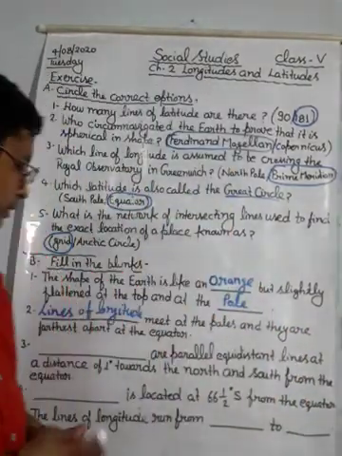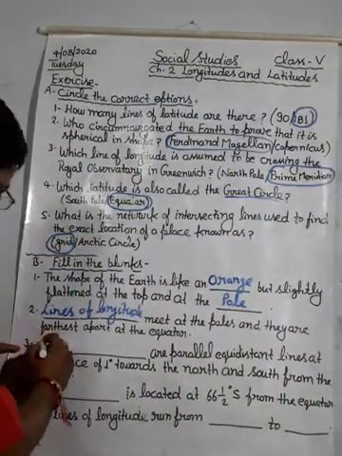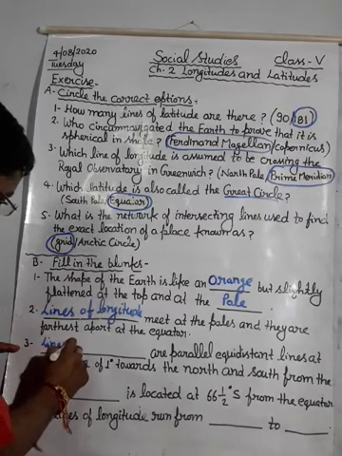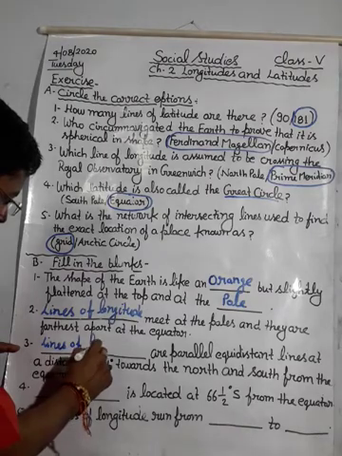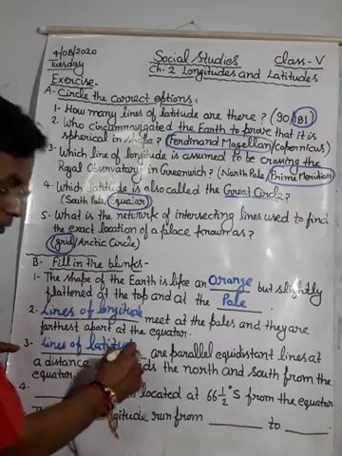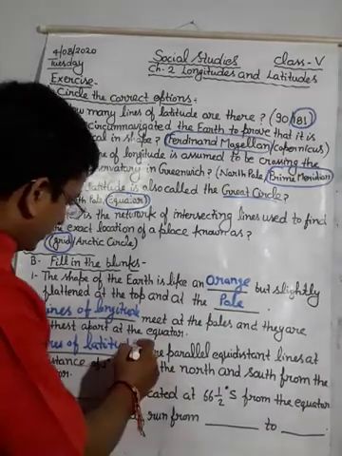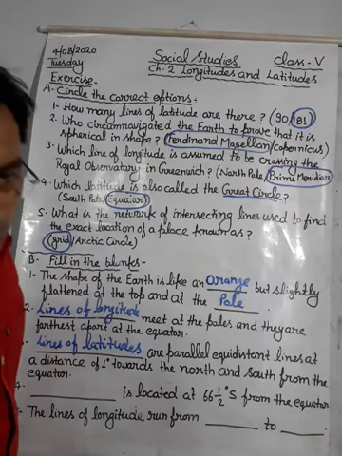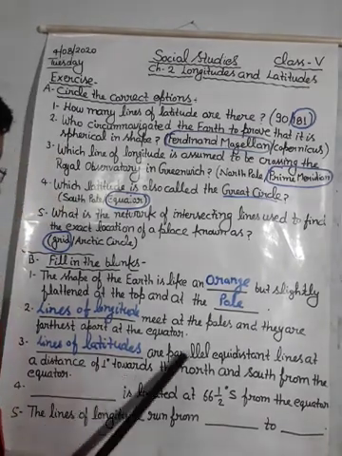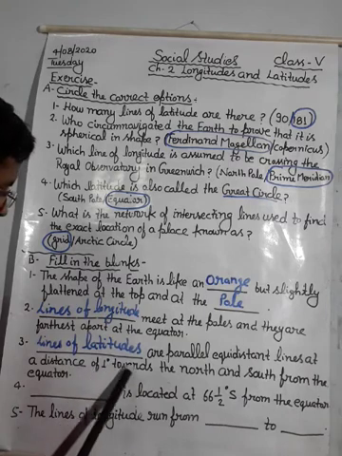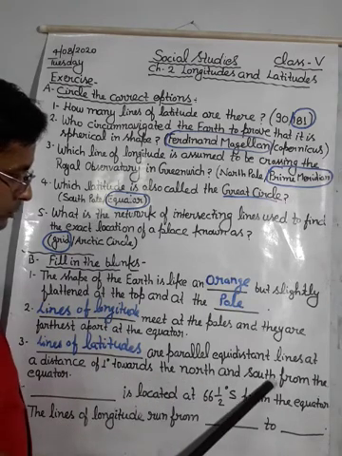Lines of latitude are parallel equidistant lines at a distance of 1 degree towards the north and the south from the equator.